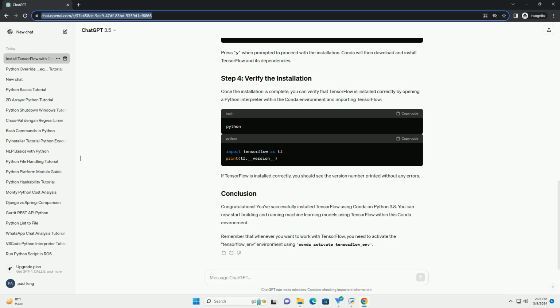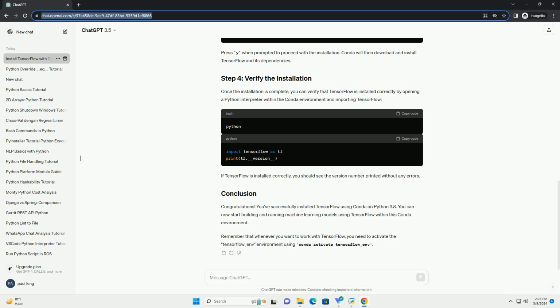To create a new environment, open your terminal or command prompt and run the following command. Replace myenv with the name you prefer for your environment. Activate the environment using the appropriate command for Windows, and for macOS and Linux.